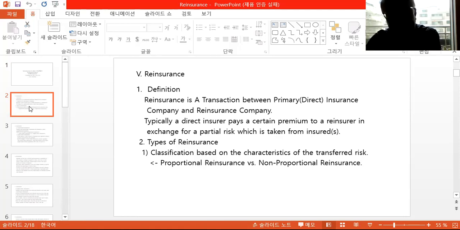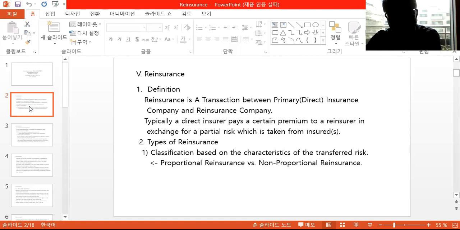Reinsurance is a transaction between a primary or direct insurance company and the reinsurance company. Sometimes I may call the primary insurance company the primary insurer, and the reinsurance company the reinsurer. Typically, the direct insurer pays a certain premium to the reinsurer in exchange for a partial risk taken from its insureds.